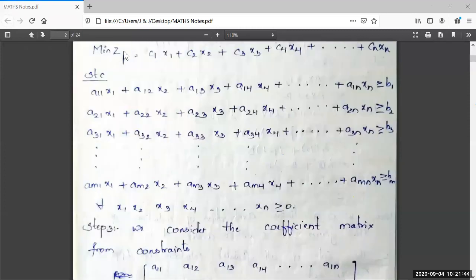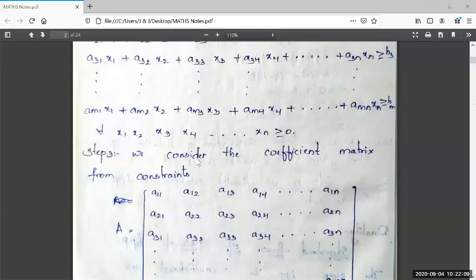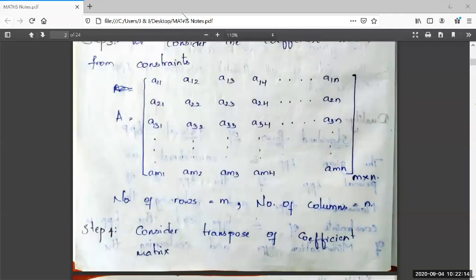So the second step says that it is a primal LPP containing min ZP with the constraints of greater than or equal to type, and all C1, C2, C3, so on up to Cn are used in forming the objective function, and all the Bi's are used. And in non-negative restrictions, the variables are xi's, x1, x2, so on up to xn greater than or equal to 0. Right.